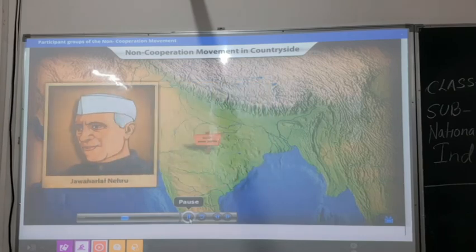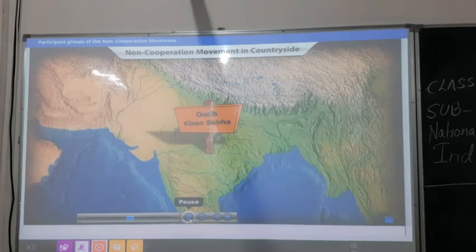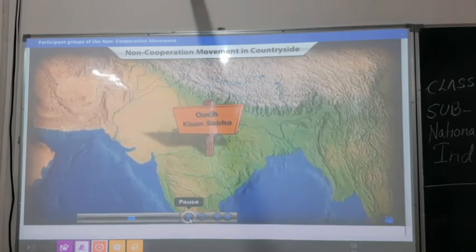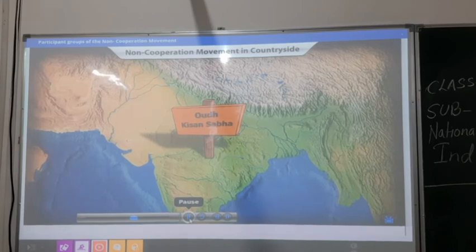As a result, the Awadh Kisan Sabha was formed, headed by Jawaharlal Nehru, Baba Ramchandra, and a few others. Soon enough, over 300 branches came up, and this became a part of the non-cooperation movement.